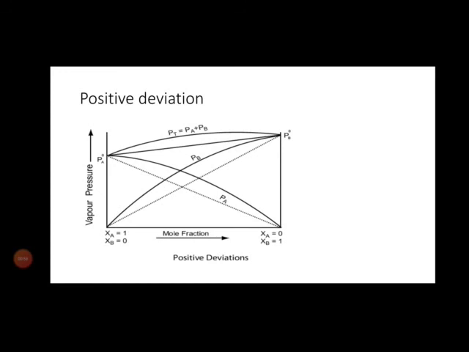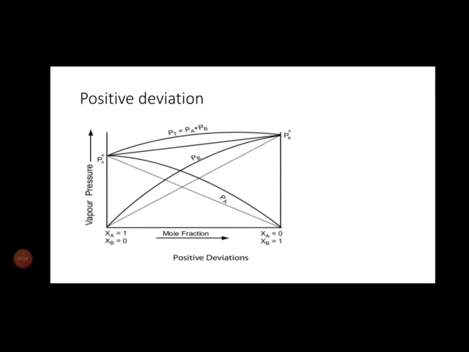This concept can be explained on the basis of interaction between the component molecules. In a non-ideal solution, the cohesive forces, as I said before, are a kind of attraction between like molecules, AA and BB. If the cohesive forces between AA and BB molecules are greater than the adhesive forces between AB molecules, that results in positive deviation.